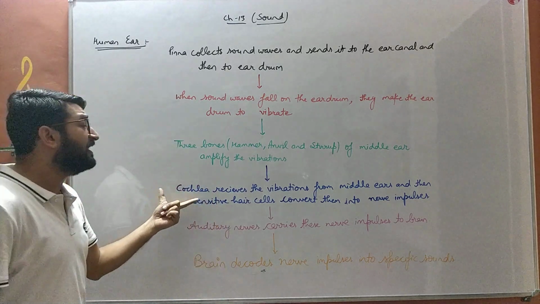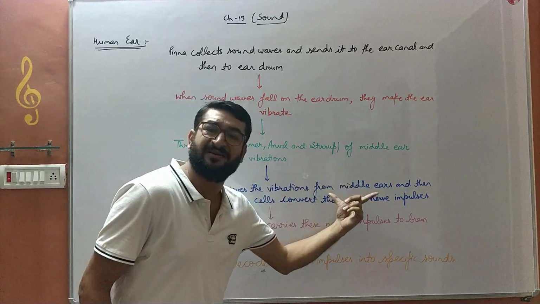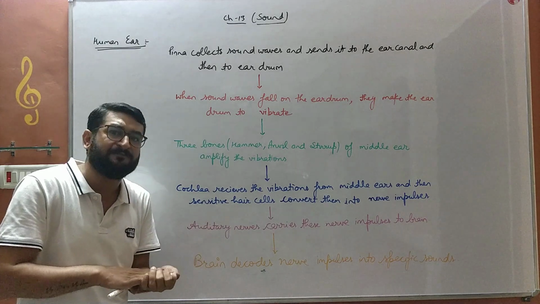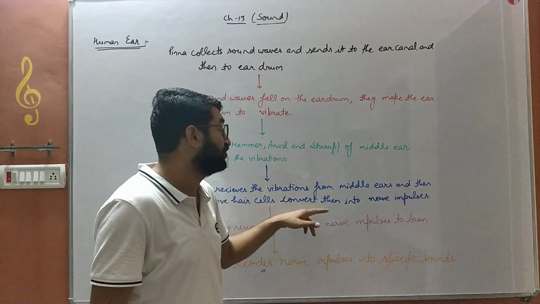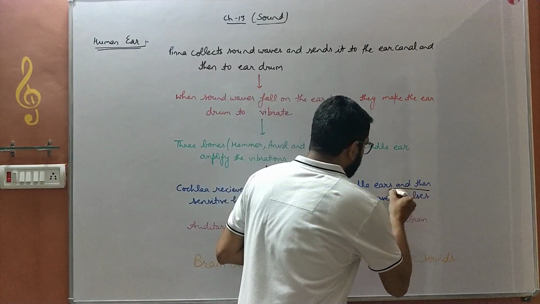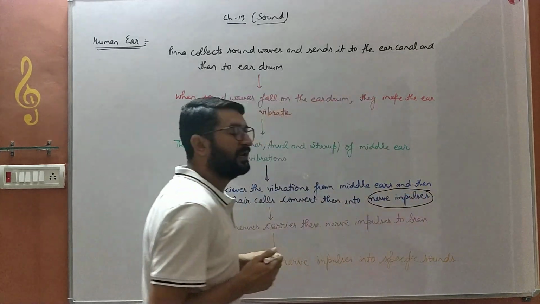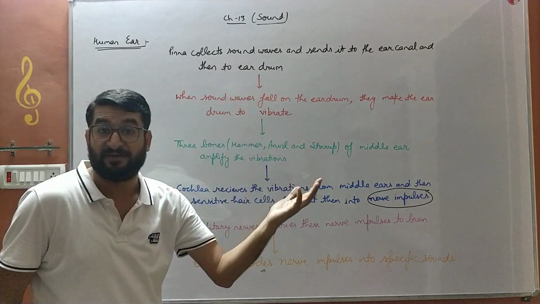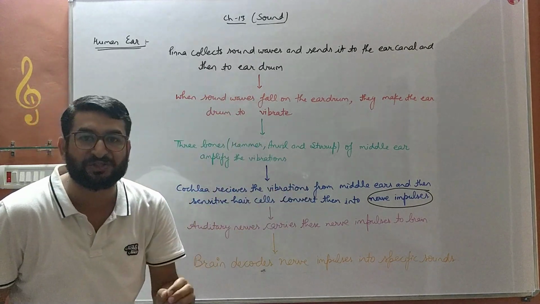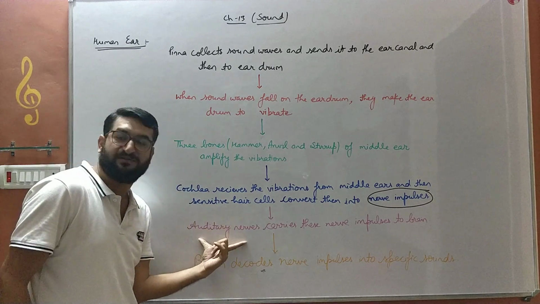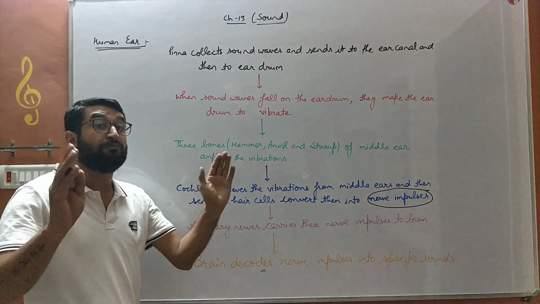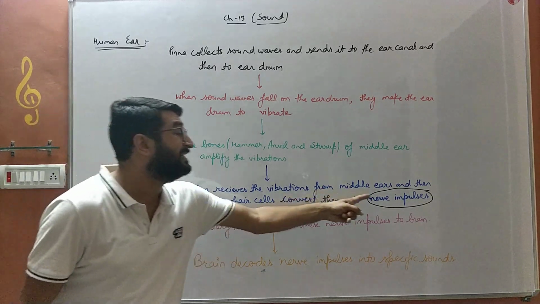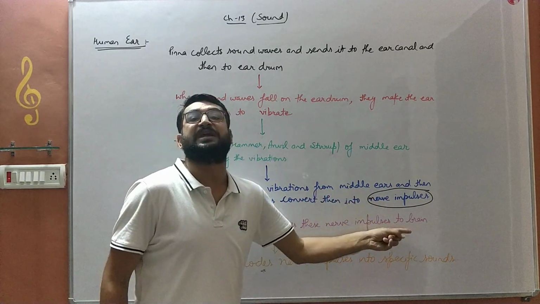So the cochlea receives the vibrations from the middle ear, and then the sensitive hair cells present in the cochlea convert those vibrations into nerve impulses. Those nerve impulses are then sent to the brain by specialized cells known as auditory nerves. Auditory nerves are a combination of nerve cells. So these auditory nerves carry these nerve impulses to the brain.